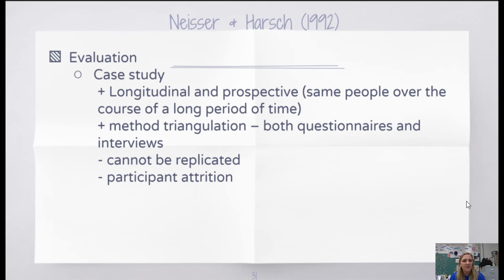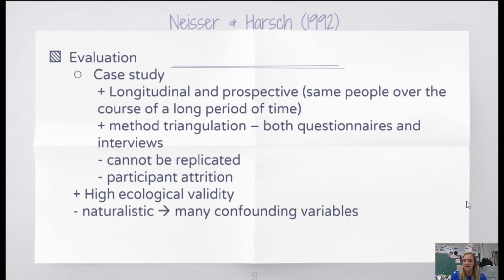However, it's really difficult to replicate this type of study because we don't have events that are of this national importance very often. Only 44 of the 106 original participants decided to participate the second time. This is a huge number of participants who did not continue. This does, however, have a very high amount of ecological validity because we are simply asking people to remember what happened in their daily life.